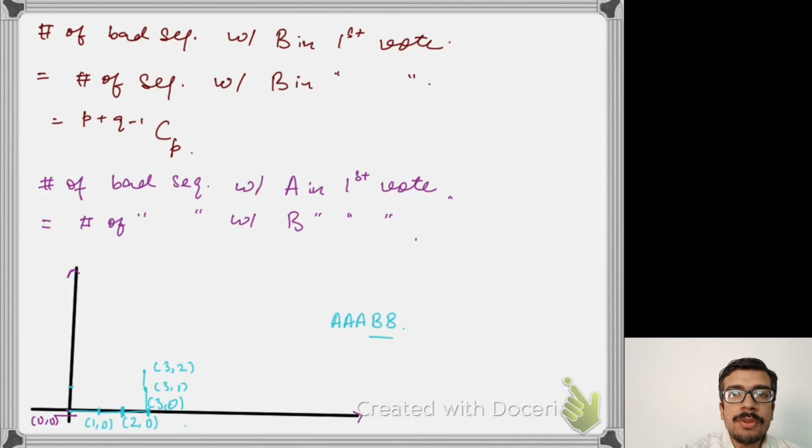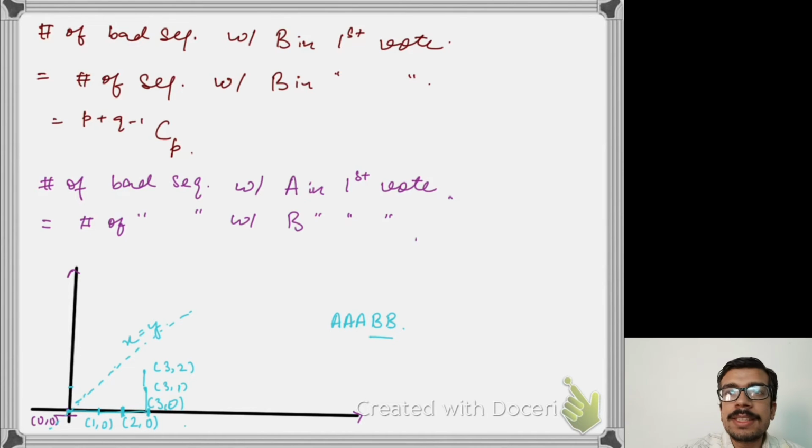So in general, if there are P votes for A and Q votes for B, I need to start from the origin and reach the point P, Q by taking right steps and upward steps. Now what would be an example of a good sequence? A good sequence is one which always remains below the x equals y line, right? Because the x coordinate is always strictly greater than the y coordinate, which means that I'm going to lie below the x equals y line. I'm not going to even touch this line. So I need to count these number of sequences.